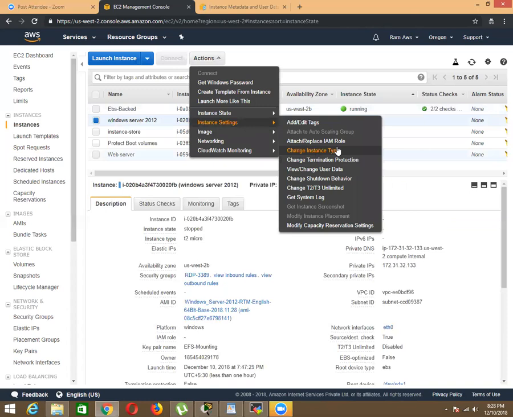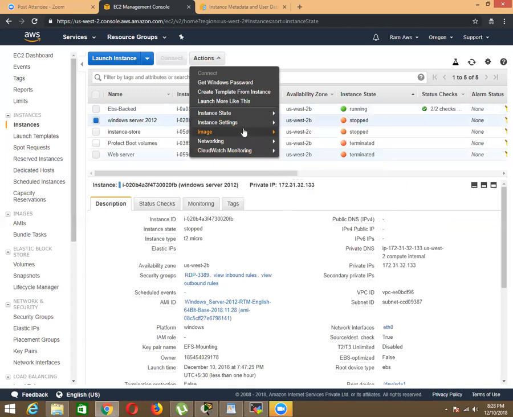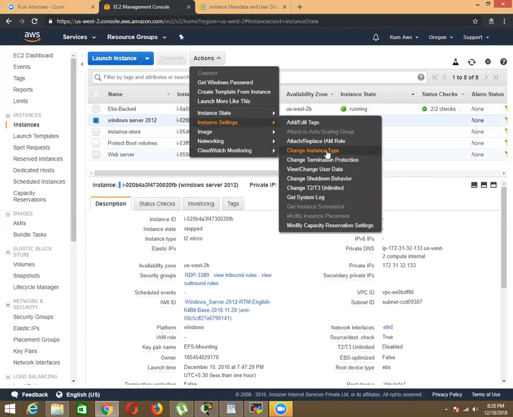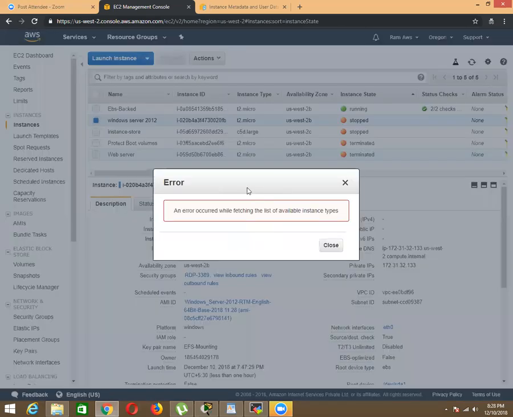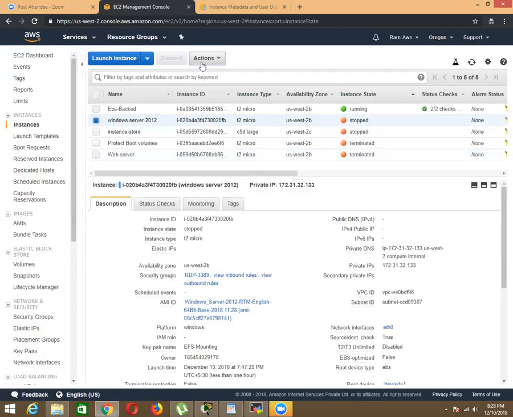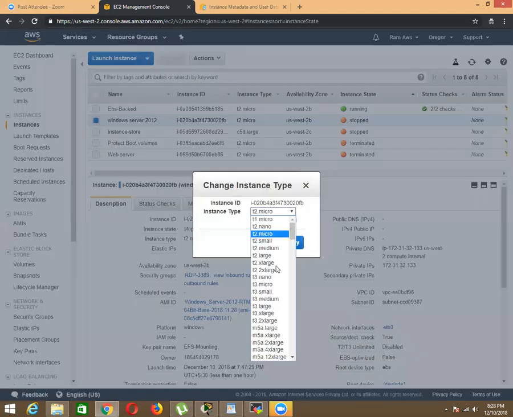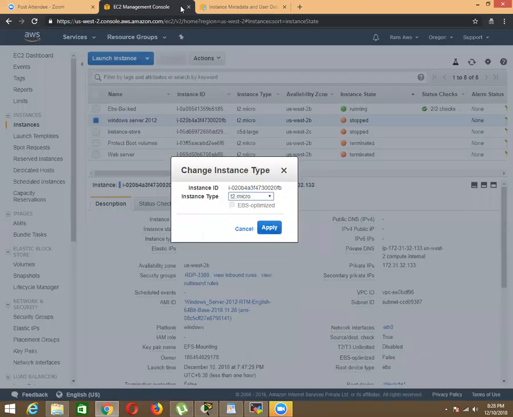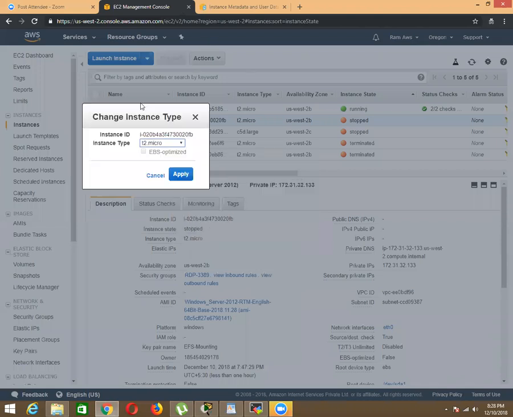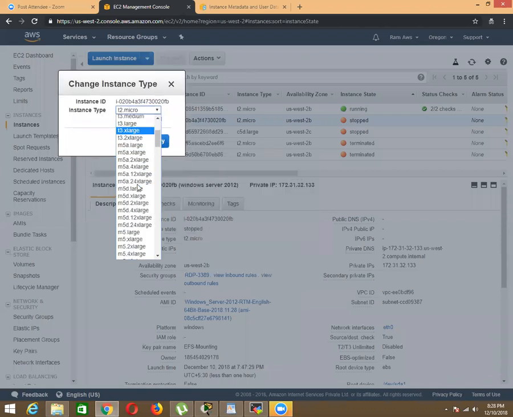We have an option called Change instance type, and then okay. Changing the instance type is just like changing your CPU type, and here they provide a lot of CPU types based on the regions, and you can select any one of these.